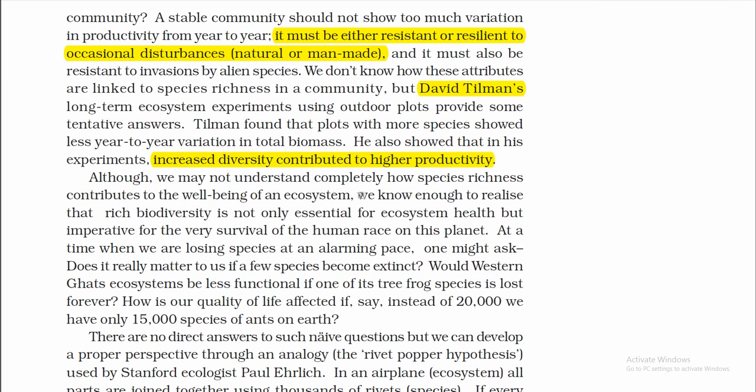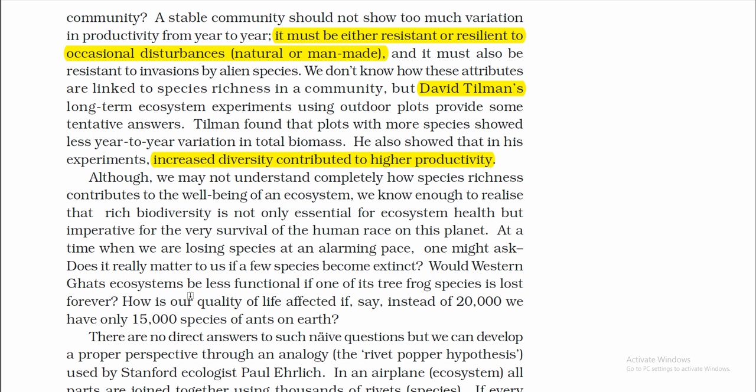Although we may not understand completely how species richness contributes to the well-being of an ecosystem, we know enough to realize that rich biodiversity is not only essential for ecosystem health but imperative for the very survival of the human race on this planet. At a time when we are losing species at an alarming pace, one might ask, does it really matter to us if a species becomes extinct?